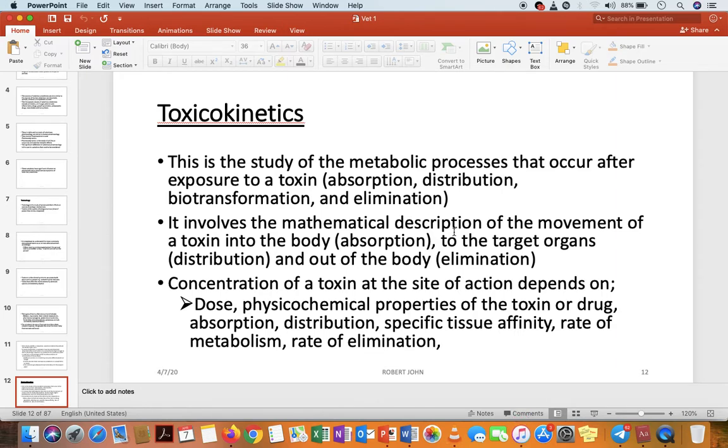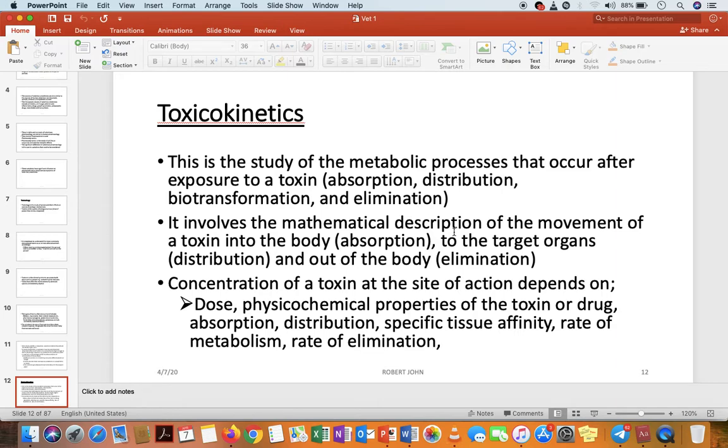So we can agree that all these factors, all of them, are what we call kinetics, either toxicokinetics or pharmacokinetics. These are the determinants of the processes that involve the movement of the toxin or drug in the body.